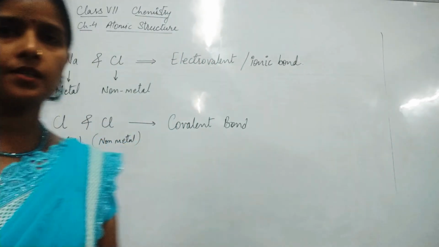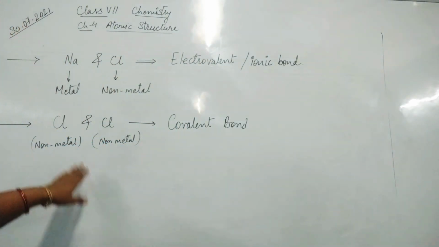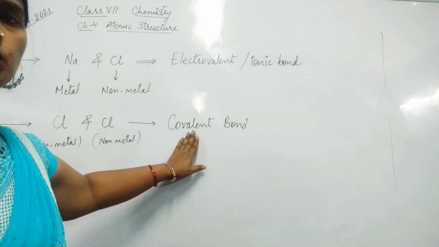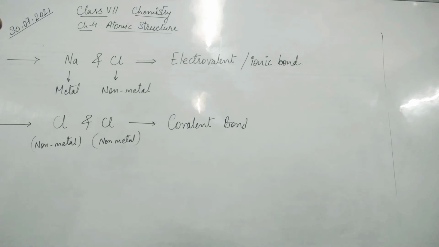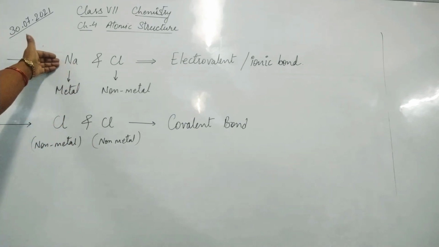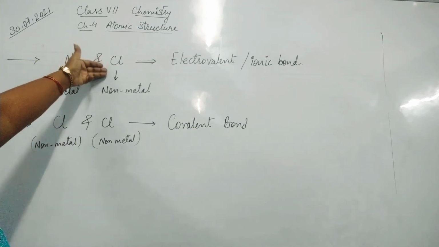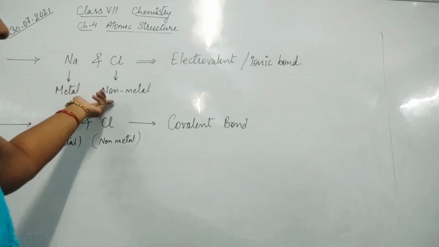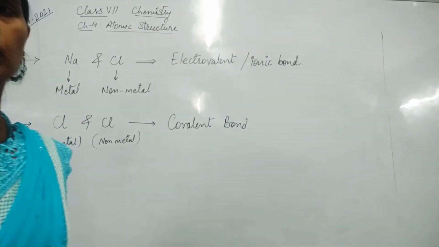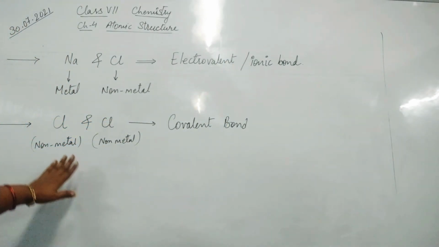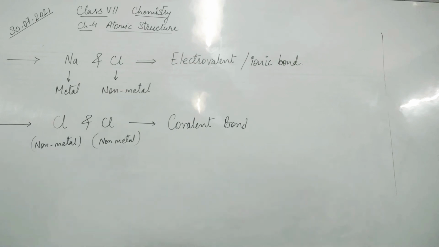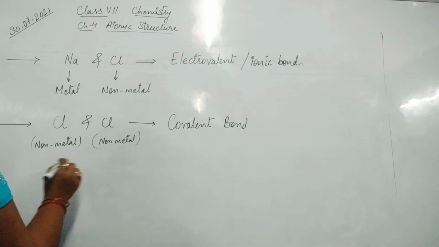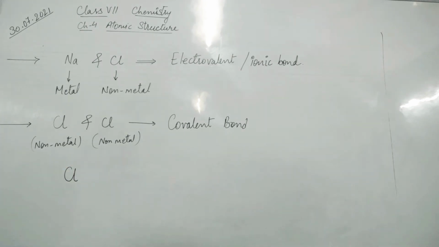Now in the next step we will learn how non-metal and non-metal join together, by covalent bond. Here we have seen that sodium is a metal and chlorine a non-metal, and they joined together by ionic or electrovalent bond. Now if we draw the electronic structure, or dot structure, of chlorine: in the outermost shell we have seen 7 electrons.